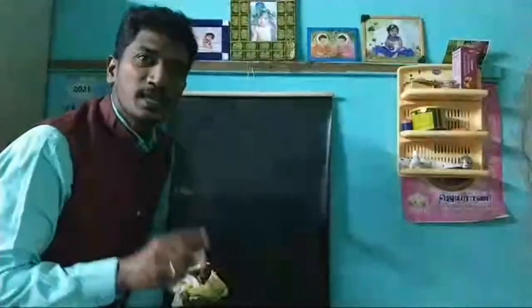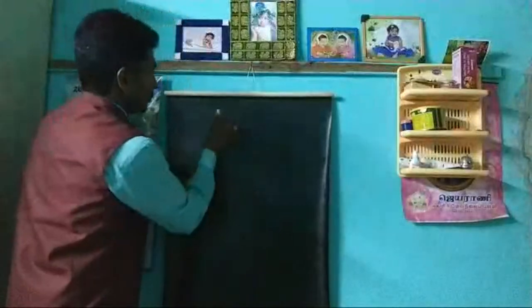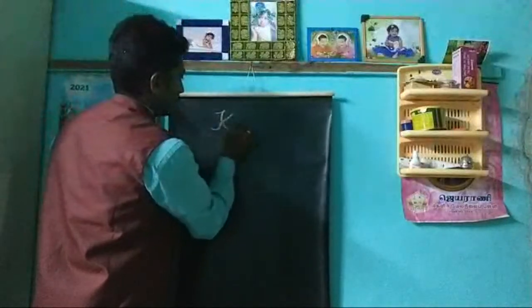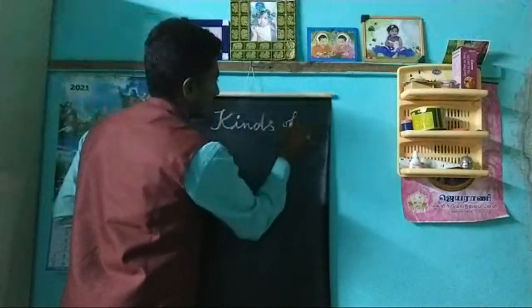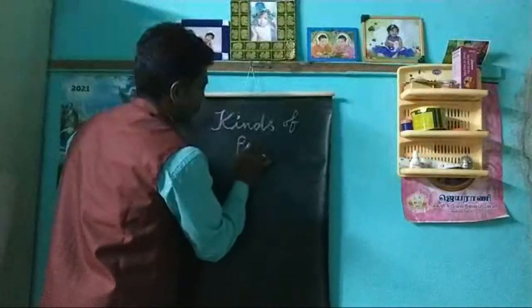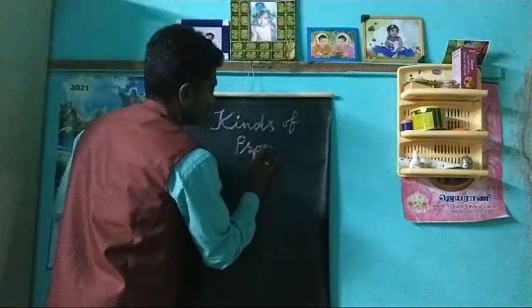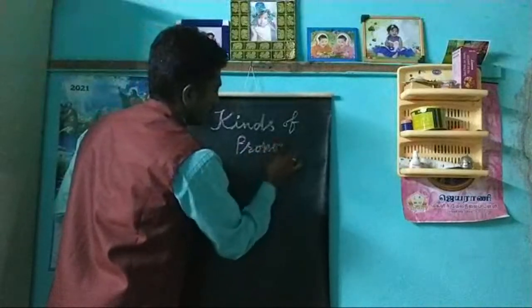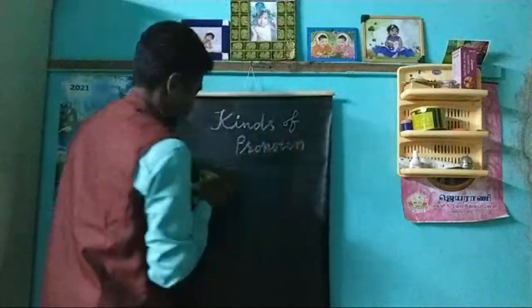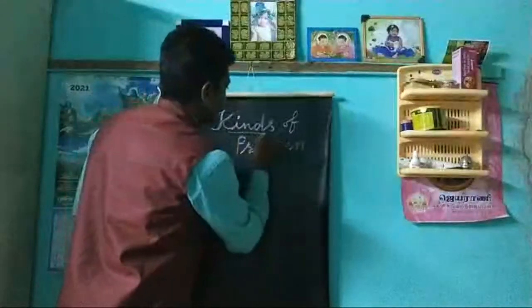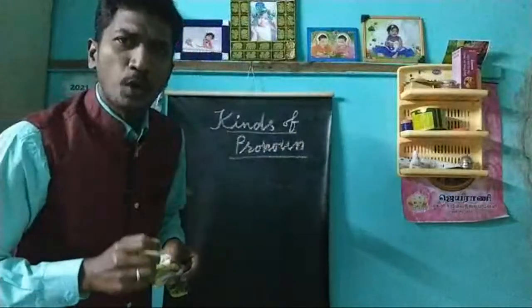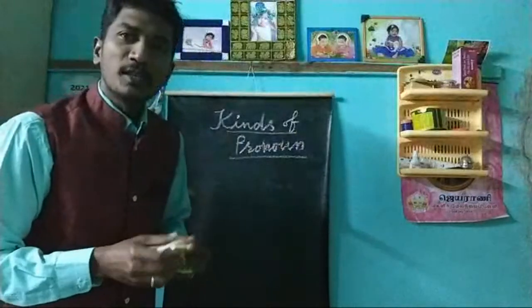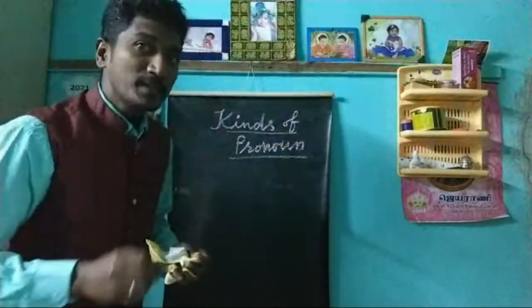Now we will see the kinds of pronoun. In the kinds of pronoun, we will see one by one. The first one is personal pronoun.